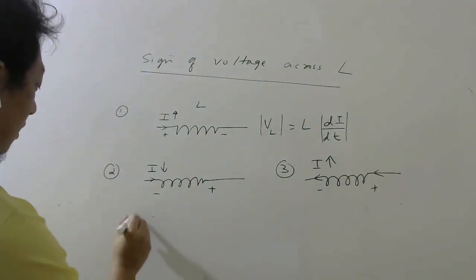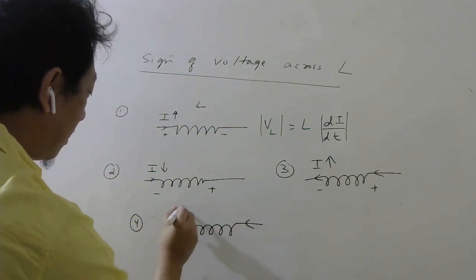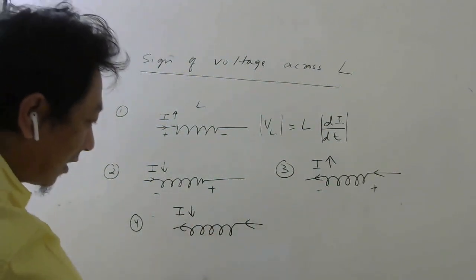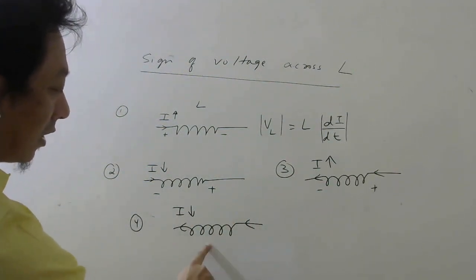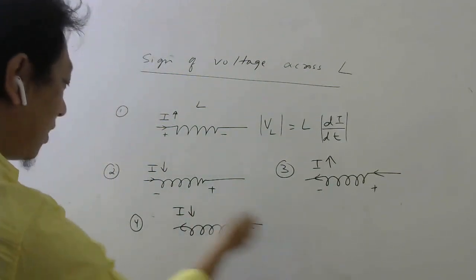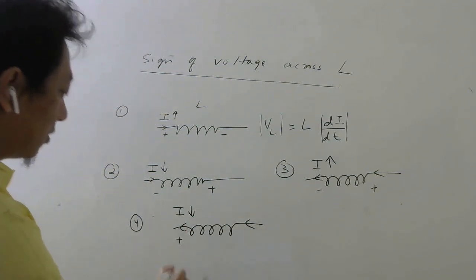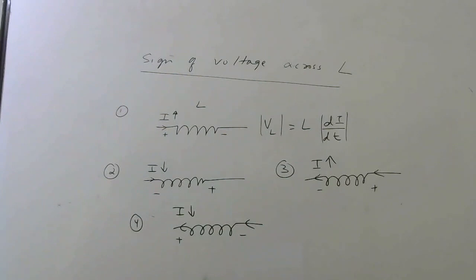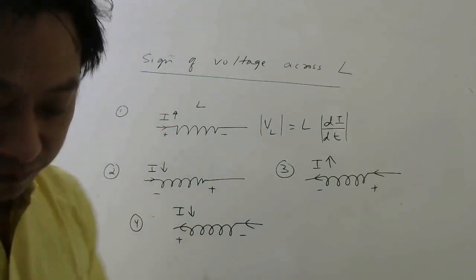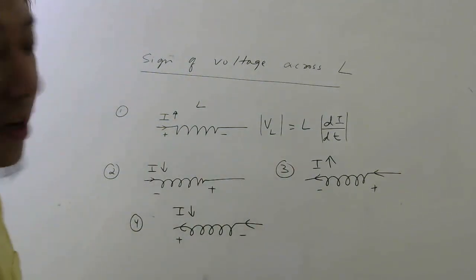And the last one is there is an inductor and current is flowing this way only, but it is decreasing. So to oppose this decrease in current, this should act like a battery which should drive current in the same direction. To create current this way in the circuit, this should act like a battery with positive here, negative here. Okay, so these are the four possible cases in an inductor. Please remember them. Once you remember one of them, others we can find easily, right?